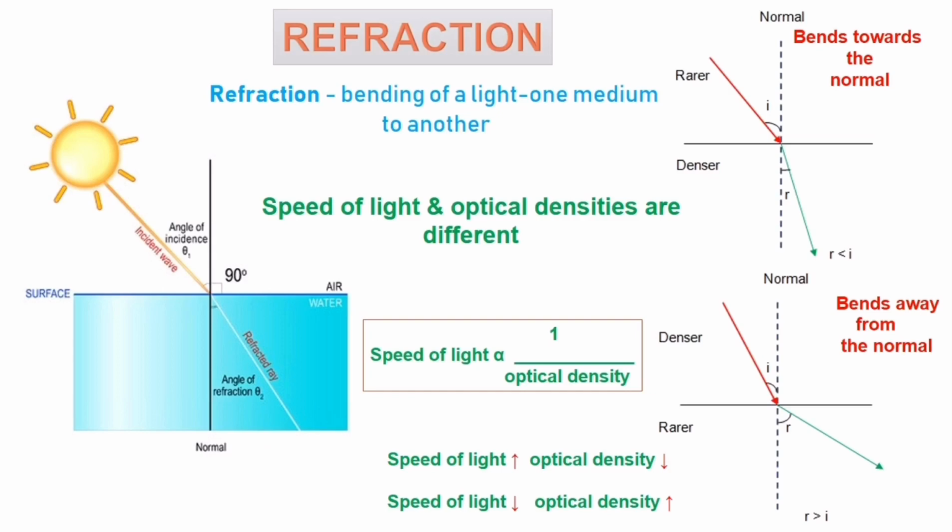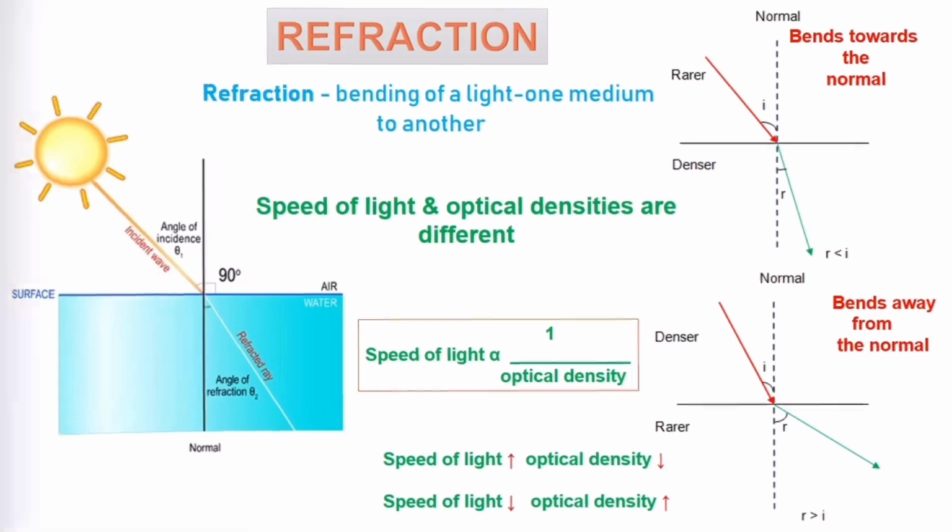So let's understand the relation between optical density and speed of light. Here you can see the optical density and speed of light are inversely proportional, which means whenever the speed of light increases, the optical density decreases, or the speed of light decreases and optical density increases. Now look at the pictures at the right corners. When a ray of light travels from a rarer to a denser medium, the refracted ray always bends towards the normal. When a ray of light travels from a denser medium to a rarer medium, the refracted ray moves away from the normal. Hope the pictures help you in understanding.